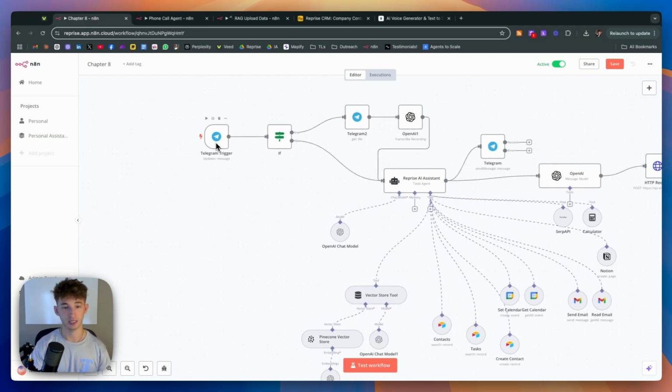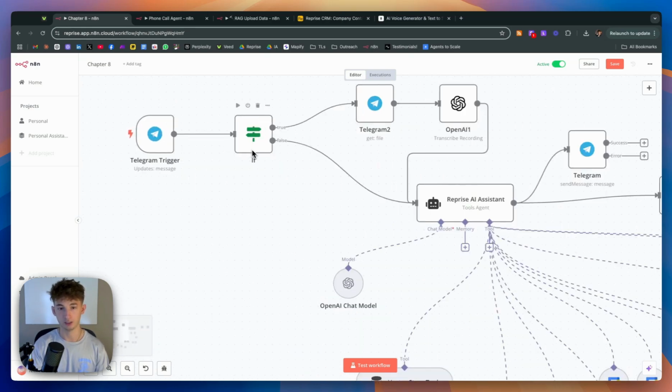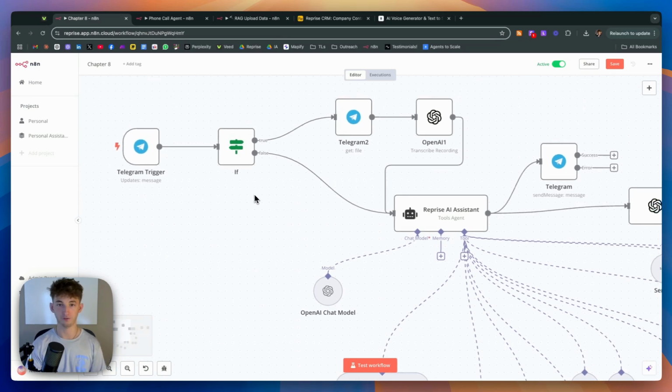Now, obviously we have this Telegram trigger. All we're doing is watching for new messages, and then it's running into this if node. This is basically filtering whether we're going to be sending it a voice note or a text. So obviously two different entities right there.